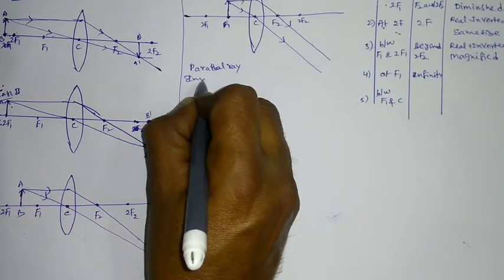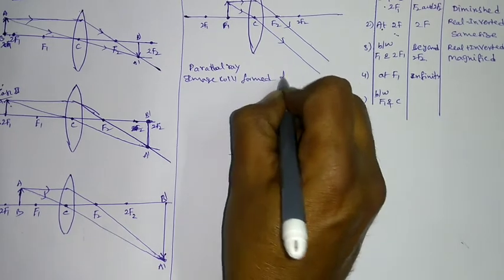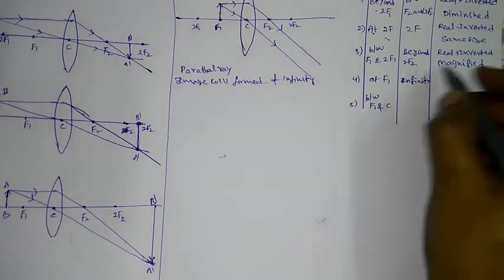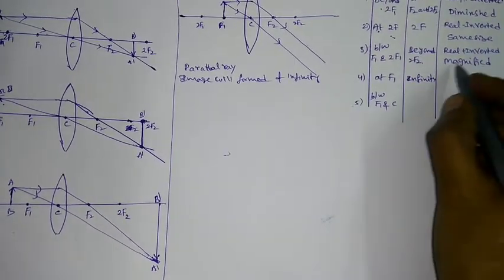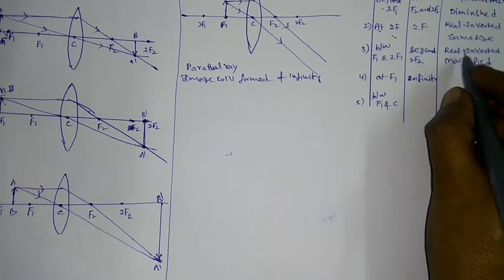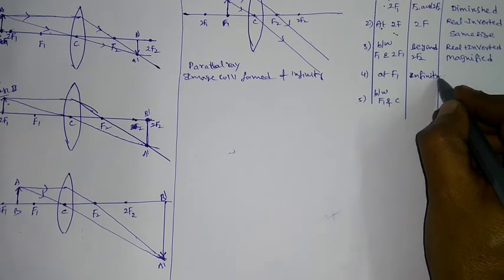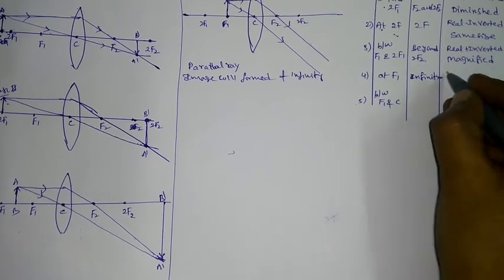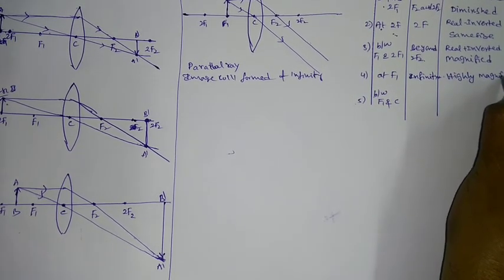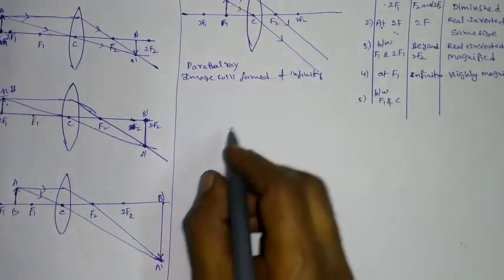So finally the image formation is at infinity. So image will be formed at infinity, but what are the characteristics when they form at infinity? Same thing here: real, inverted, magnified, and you can say highly magnified image will be formed. This is the case number 4.